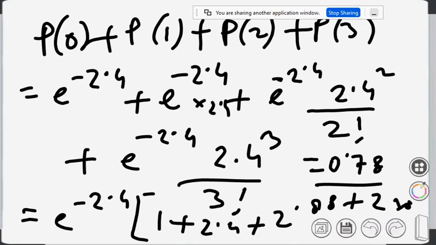e to the power minus 2.4 is 0.0907. Multiply that by what we got, 8.584, and you get 0.778. So that is the answer, 0.78.